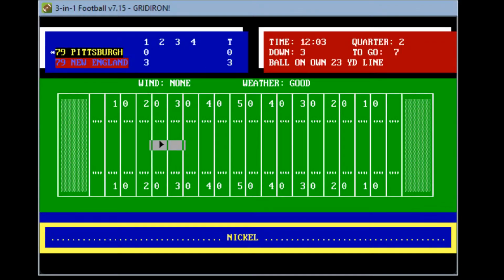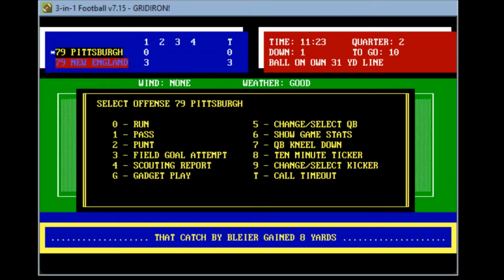They're gonna go a short pass of all these receivers they have. Has to hurry. He's getting Bleier over the middle. Bleier dumps it. Bleier at the 27, out to the 31. Is that enough? He gets 8 yards. That's a first down, Pittsburgh. So Pittsburgh with a big first down. It is now 1st and 10 at their own 31-yard line.